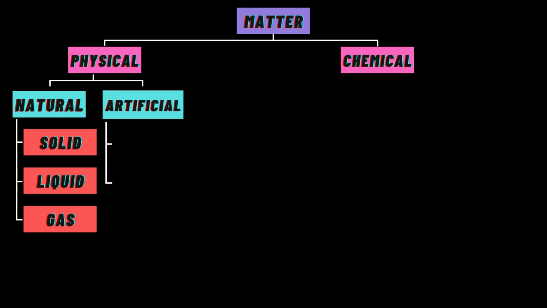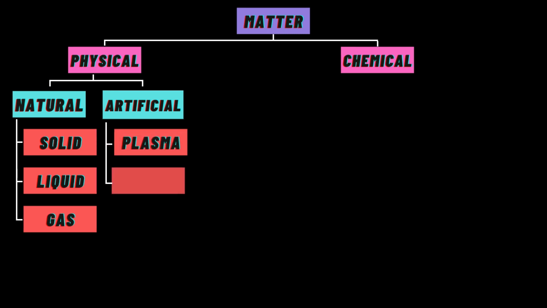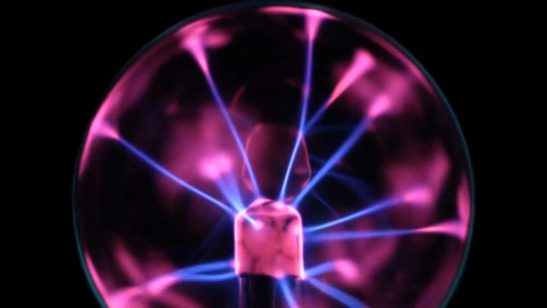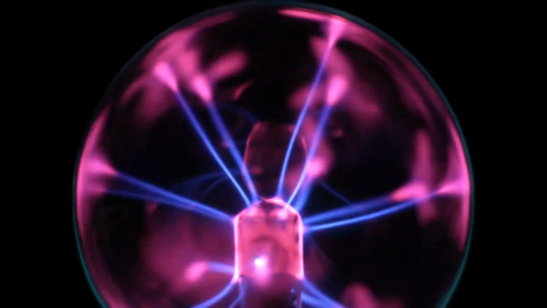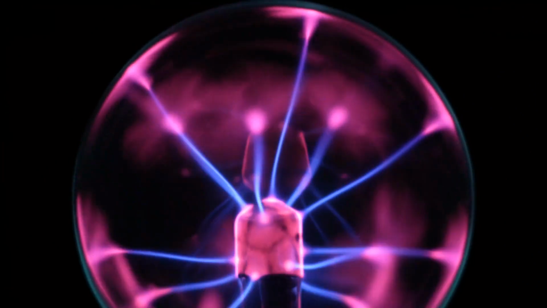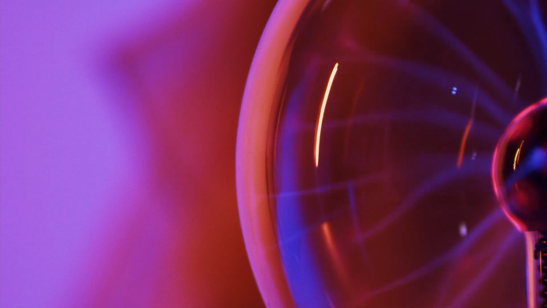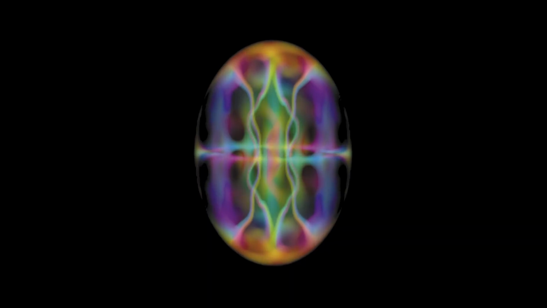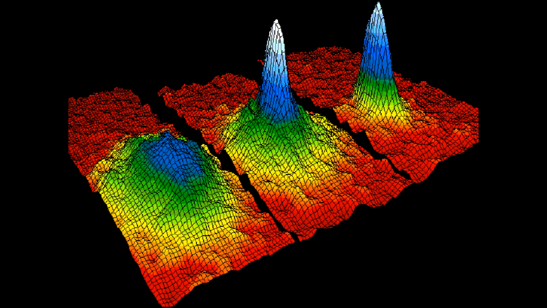Up next, under artificial states of matter, there comes the plasma and the Bose-Einstein condensate. A plasma is the hot ionized gas consisting of approximately equal numbers of positively charged ions and negatively charged electrons. Plasma is mostly gas, but the only difference is, plasma has ions and gas has molecules. Bose-Einstein condensate is what happens to a dilute gas when it is made very cold, near absolute zero and in super low pressure. At this point, the state has zero viscosity and near zero kinetic energy, since all the particles come to a near stop.